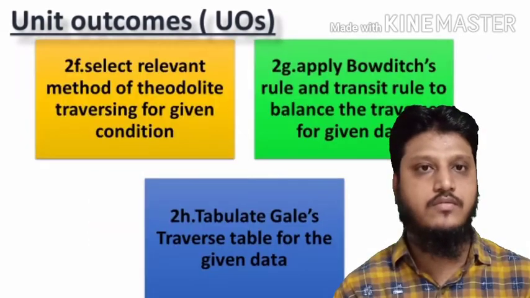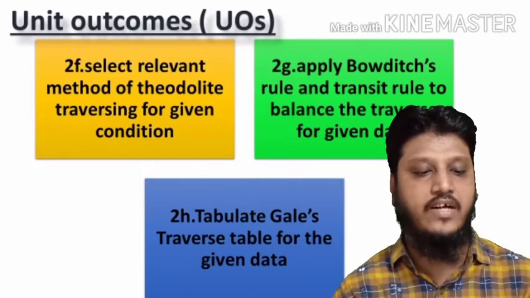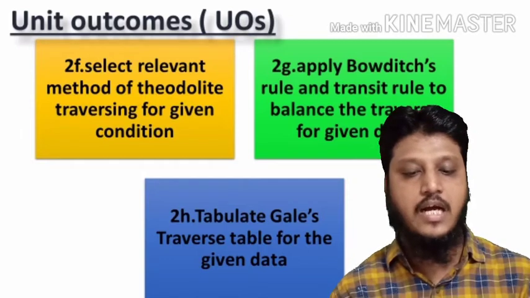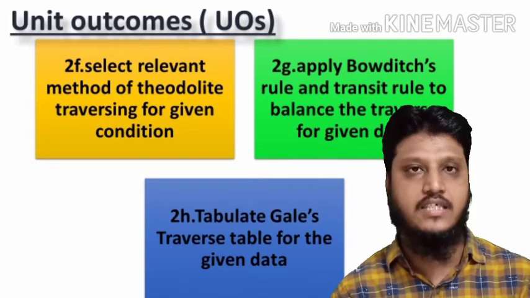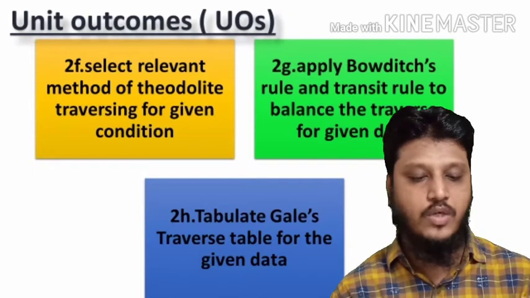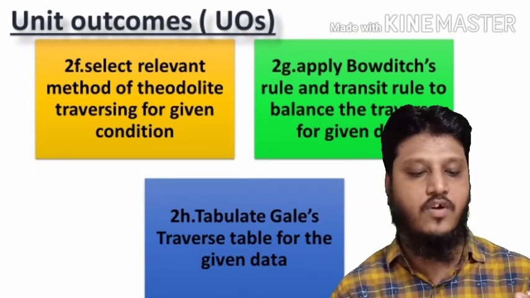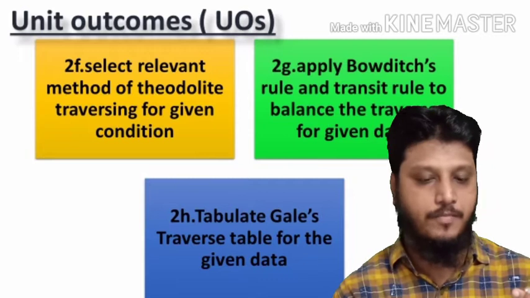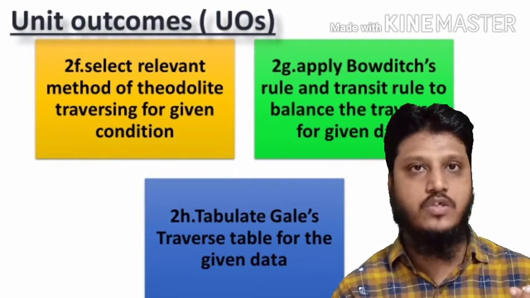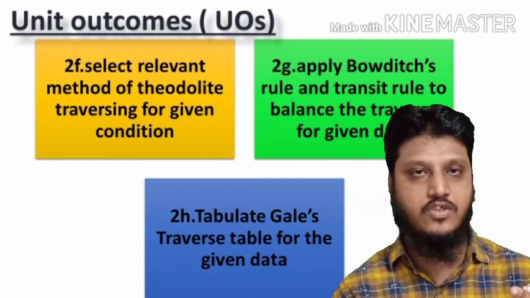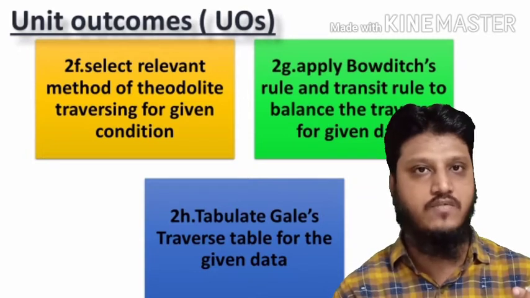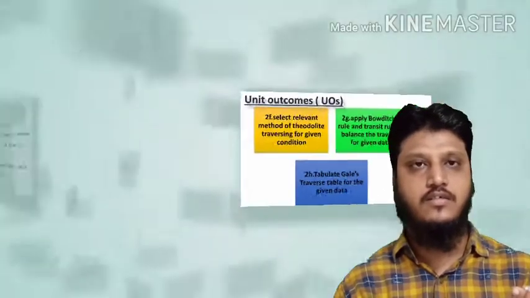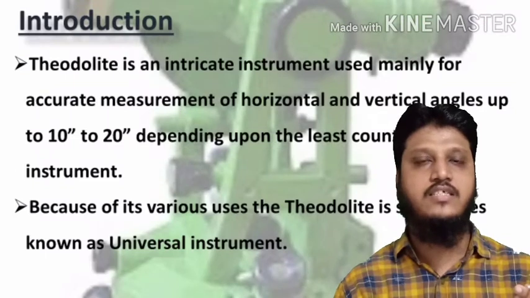Then again, 2F is select relevant method of theodolite traversing for given condition. And 2G is apply Bowditch rule and transit rule to balance the traverse for given data. Then 2H is tabulate Gale's traverse table for given data. So this way we are having 8 unit outcomes for this topic. So this is all about the outcomes which are related with this topic, which will help to attain the competency of the subject.